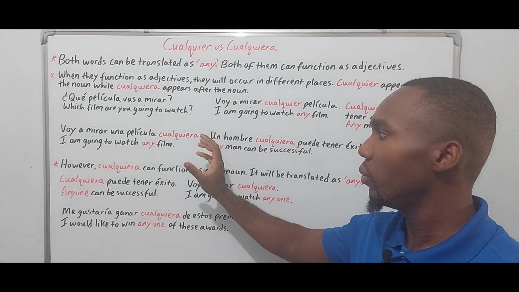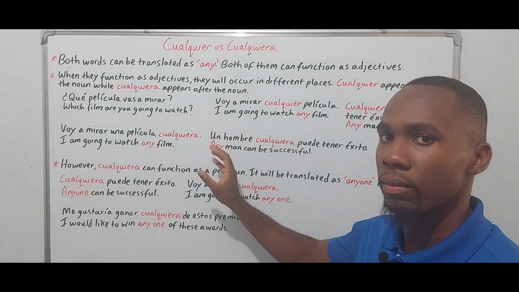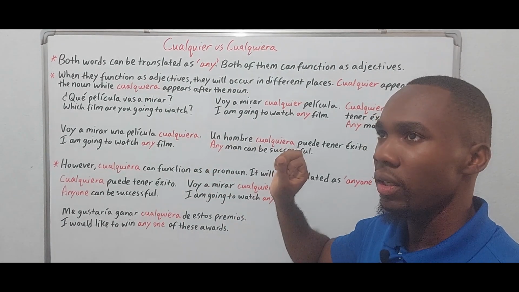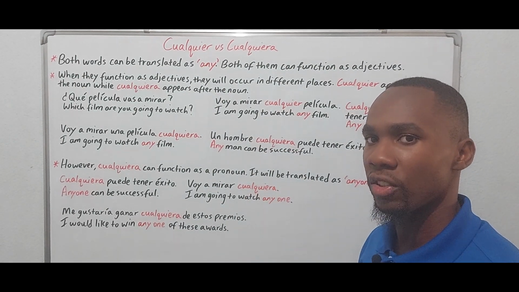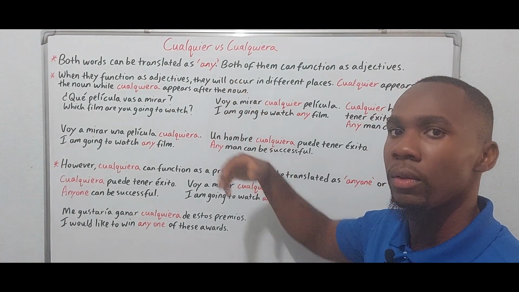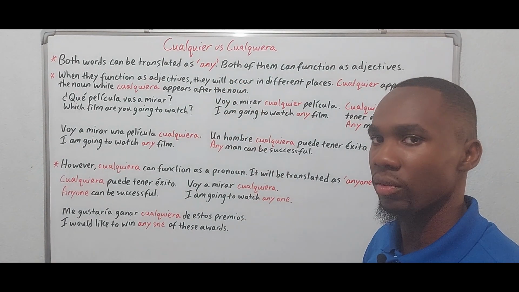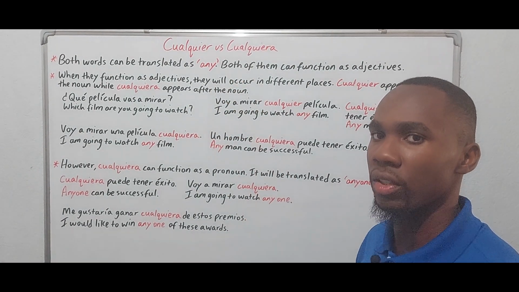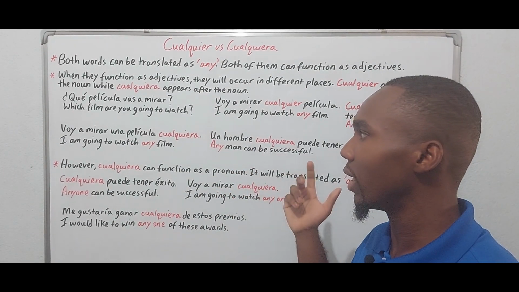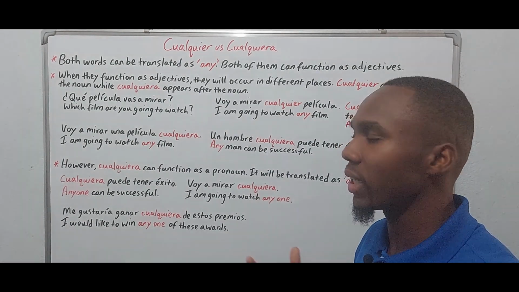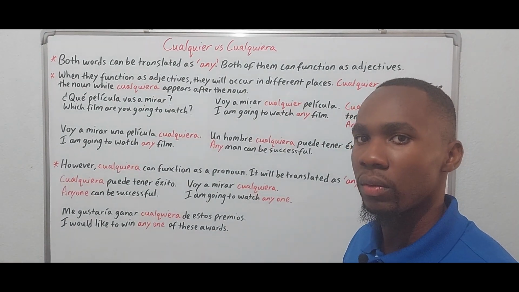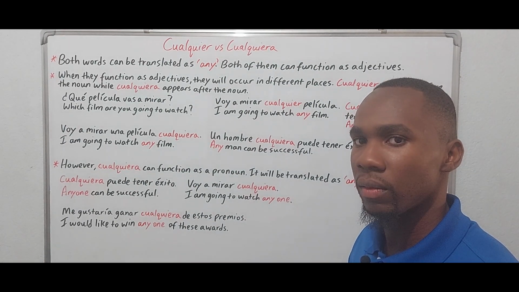Well, when we use cualquiera as an adjective, it has a negative connotation. Even though it has the same translation as cualquier, it has a negative connotation, I mean. So, voy a mirar una película cualquiera. In this context, cualquiera would almost translate as any old, insignificant, right?